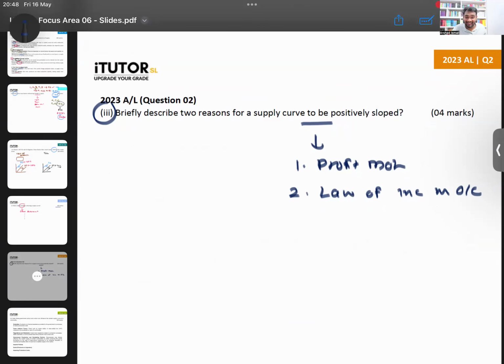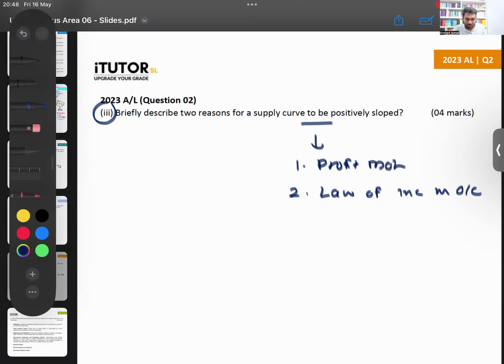Actually, do you all know this? When setting the paper, they take suggestions from teachers as well. Do you all know that? Even tuition class teachers and school teachers can suggest questions, and some of the questions that teachers suggest will show up.